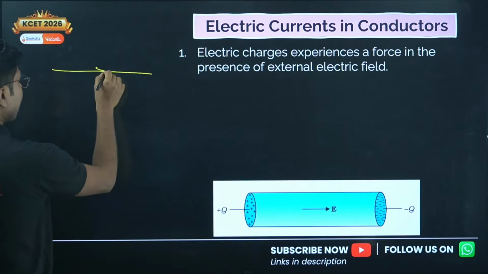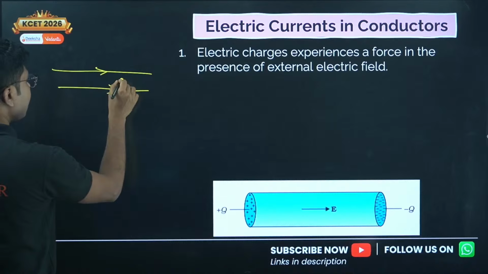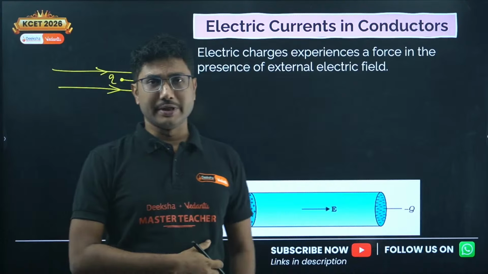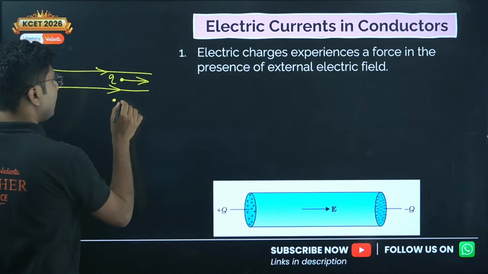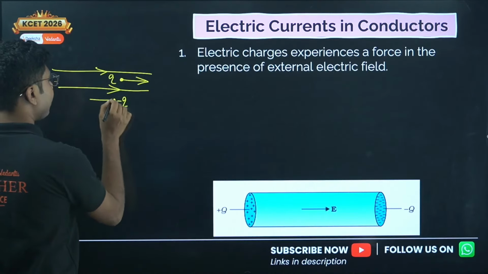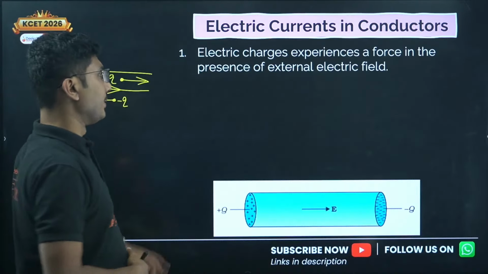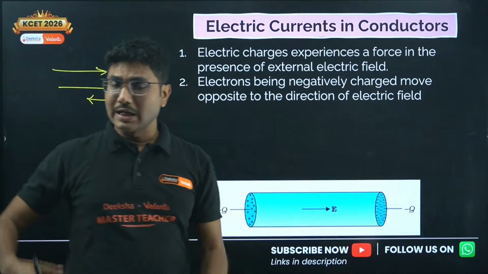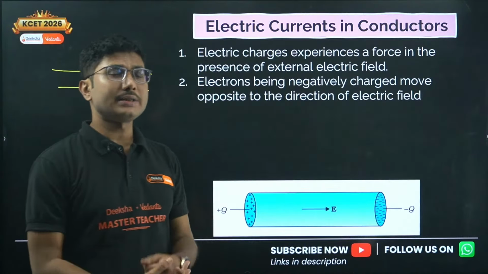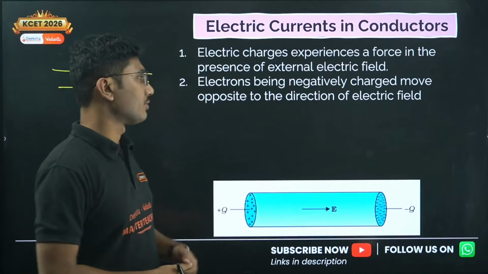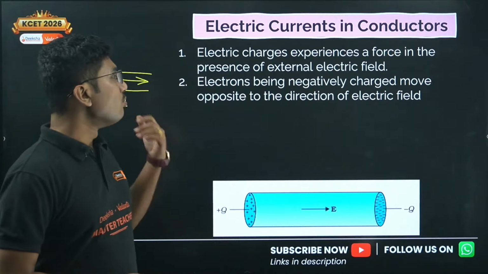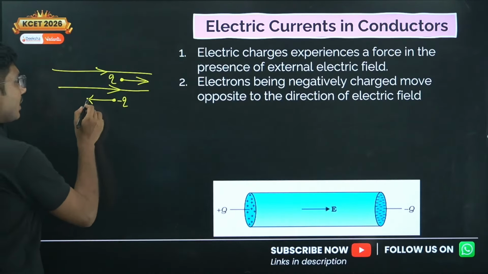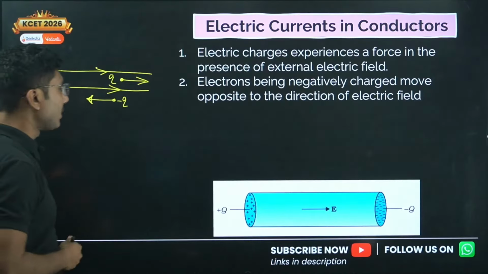So there we know that if there is an electric field present, and we have a positive charge, then this charge experiences a force in the direction of the electric field. If the charge is negative, it experiences a force in the opposite direction of the electric field. Electrons are negatively charged. What is the speciality about conductors? Conductors have a lot of free electrons. So electrons, being negatively charged, move opposite to the direction of the electric field.